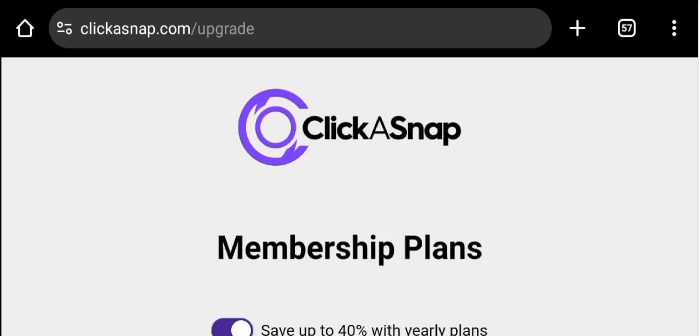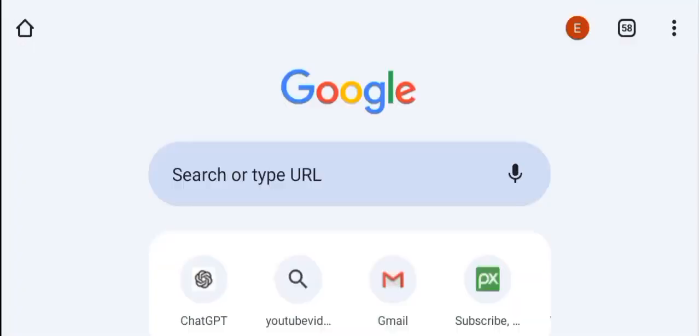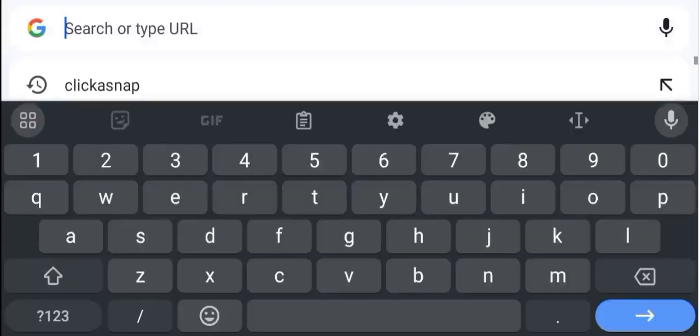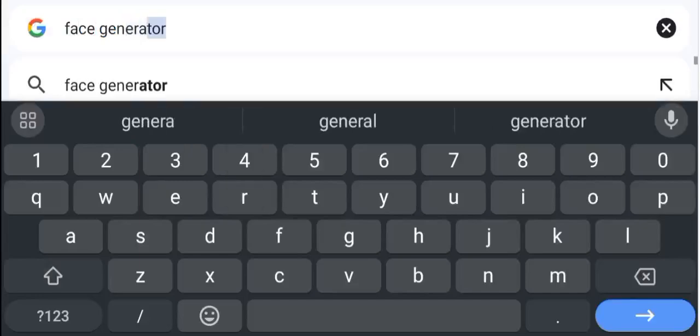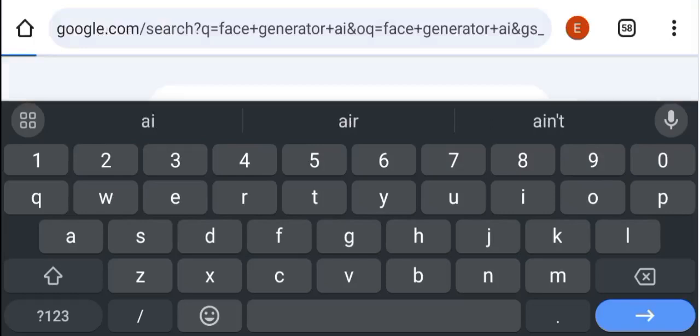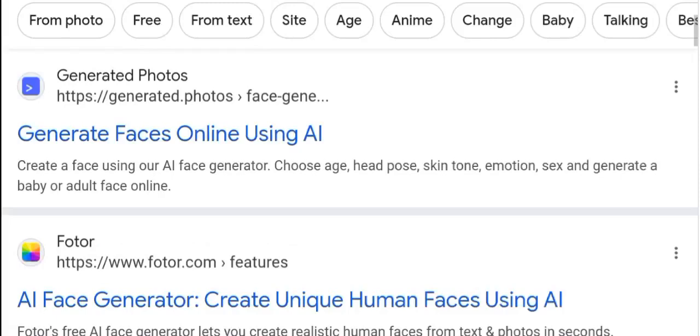Now, if you are looking for legit images, because on this platform you don't have to upload images that are not authentic. What you have to do is upload your own authentic images, and you can do this even without showing your face. Or you can go to a face generator AI, let me show you. You come here and click on face generator AI. As you can see, generate faces using AI.